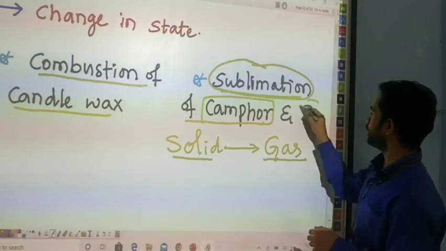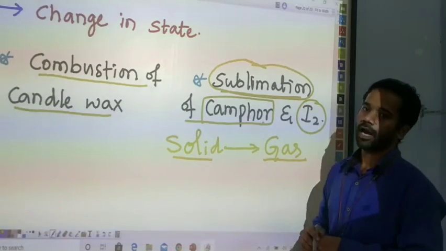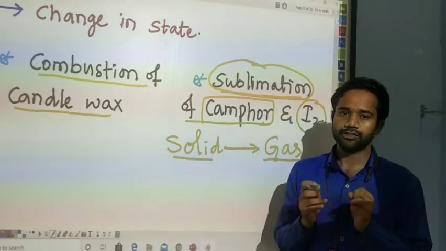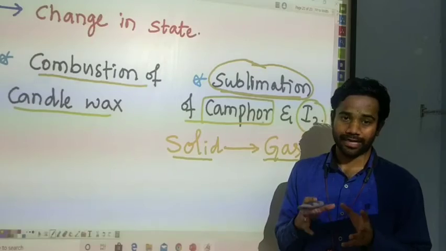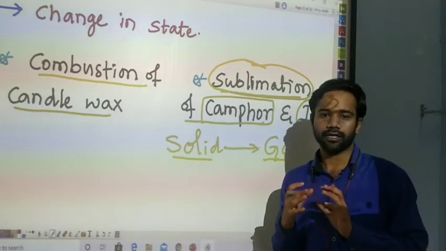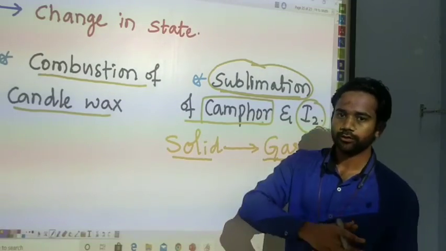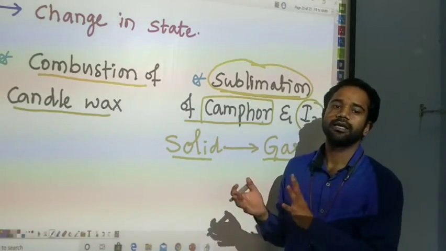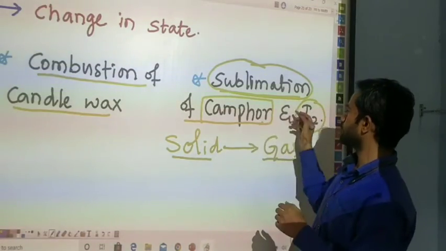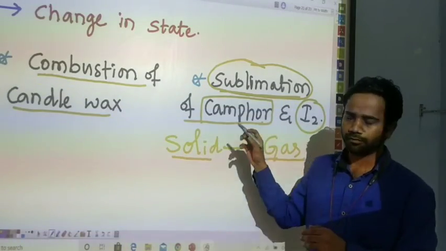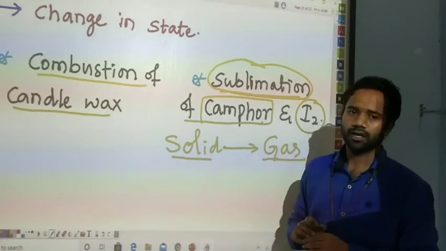Similarly, iodine also shows this. Initially iodine has a purple or grey color. After some time it changes its state from solid directly to gaseous state, with a change in color. It is also an example of sublimation, along with camphor.